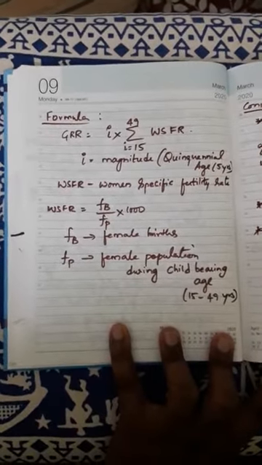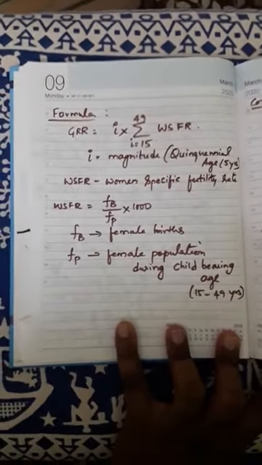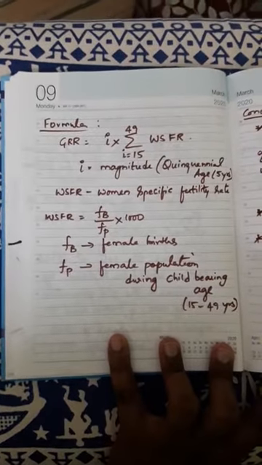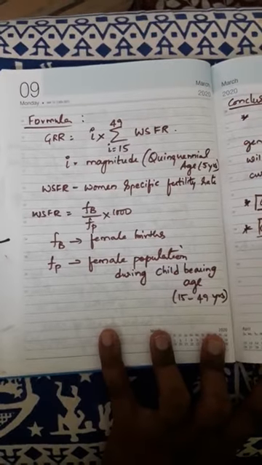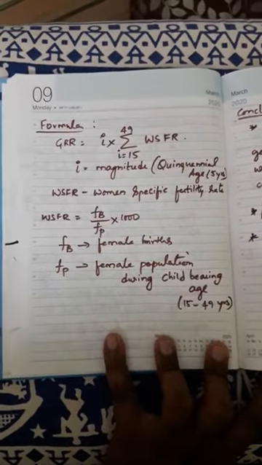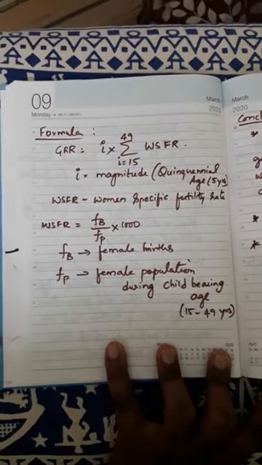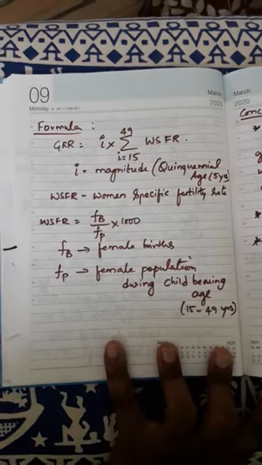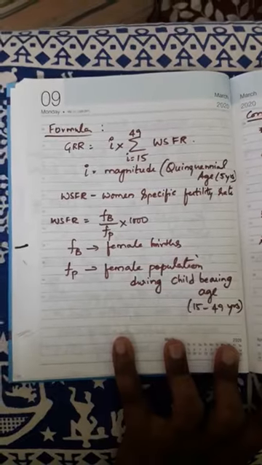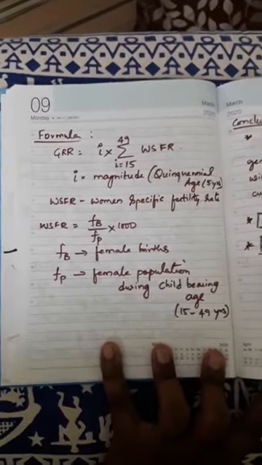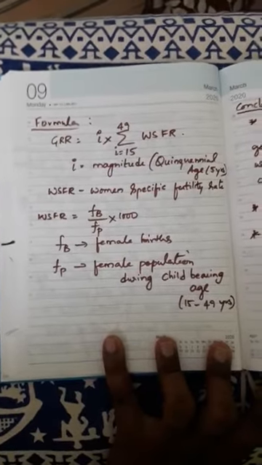In ASFR, there are only live births irrespective of male or female, but here we have to consider only female births. That's why the WSFR formula is female births by female population into 1000 in a specific age. So the number of female births in a specific age divided by the female population in that particular age multiplied by 1000 gives us the WSFR. The difference is: there, live births; here, female births. There, the sex of the newly born is ignored; here, the sex of the newly born is taken into account.